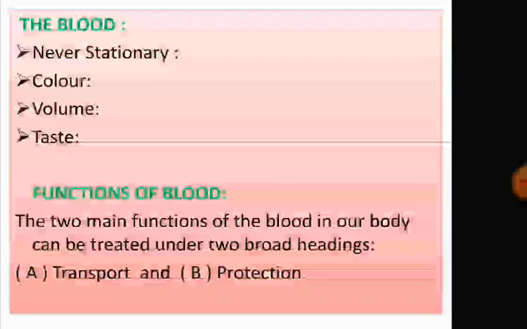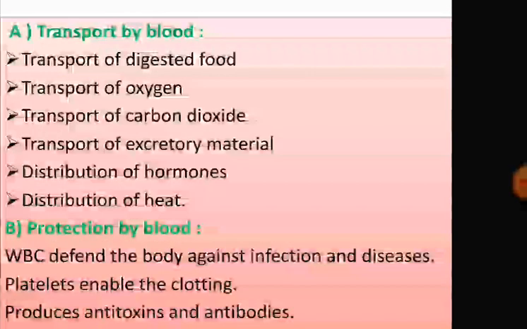Functions of blood. Blood performs two main functions that come under transport and protection. So, blood helps in transport as well as protection. In case of transport, at first they help in the transport of digested food, that is from the stomach to each and every part of our body. Transport of oxygen from lungs to the tissues. Transport of carbon dioxide, that is from tissues to lungs. Transport of excretory materials from the tissues to the liver or kidney or skin.